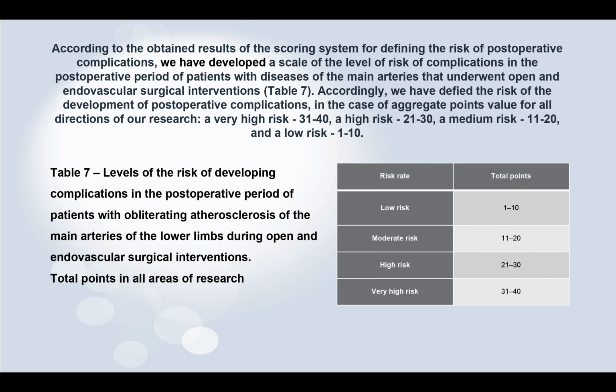According to the obtained results of the scoring system for defining the risk of postoperative complication, we have developed a scale of the level of risk of complication in the postoperative period of patients with disease of the main arteries that underwent open and vascular surgical intervention. And accordingly, we have defined the risk of the development of postoperative complication in the case of aggregate points value for all directions of the research: very high risk is 31 to 40 points, high risk 21 to 30, medium 11 to 20, and low risk from 1 to 10.